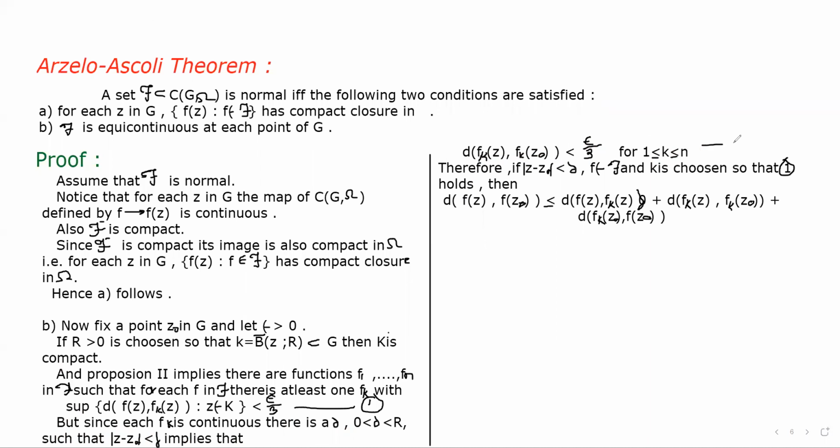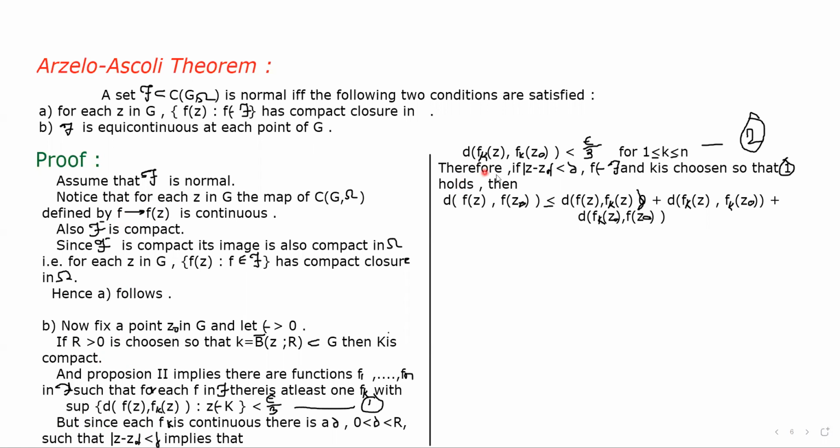What is our second equation? d(fk(z), fk(z0)) is less than ε. Okay, this is nothing but the definition of continuity. We are given here that each fk is a continuous function, so we use the definition of continuity here and get the second equation.